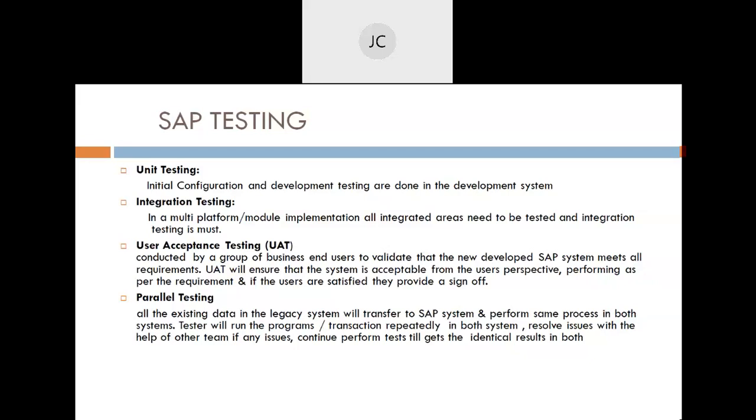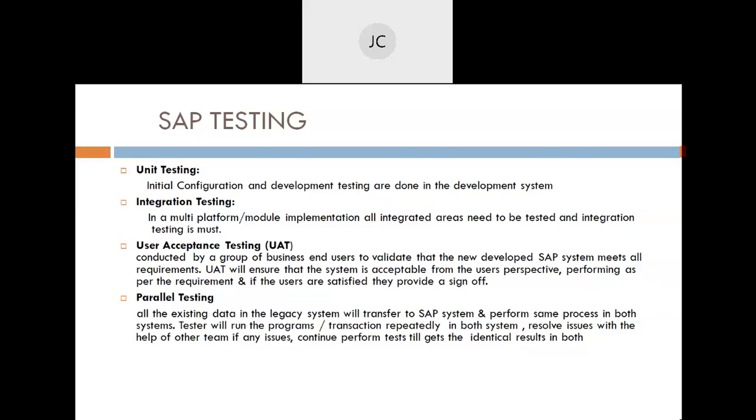Once integration testing is done and the solution is tested properly, we go for user acceptance testing, where end users get involved because they are the ones who will do the day-to-day transactions. They should be satisfied and agree that whatever solution comes up is useful to them. Otherwise, if an individual takes 5 days, or 5 hours, to do a job and they expect it in 1 hour, and the solution does not align with their requirements, there is no use of such a solution.